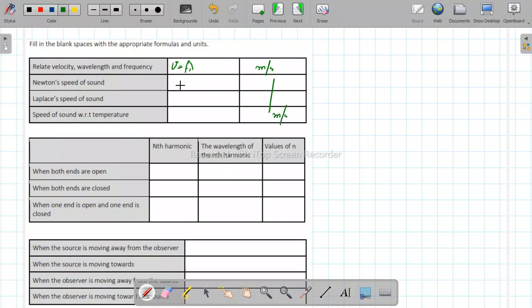Newton's speed of sound and then Laplace correction for the speed of sound. हमने पढ़ा है Newton considered the propagation of sound to be an isothermal process and he concluded कि जो speed of sound है it is the under root pressure over density. लेकिन इससे जो हमारे पास आंसर आ रहा था it was around 280 meters per second जबकि experimentally calculated speed of sound was 332 meters per second.